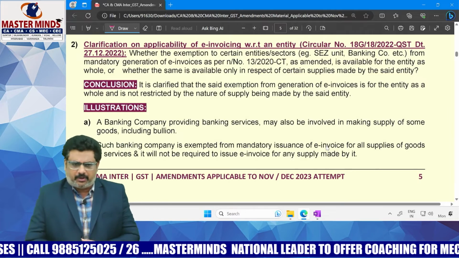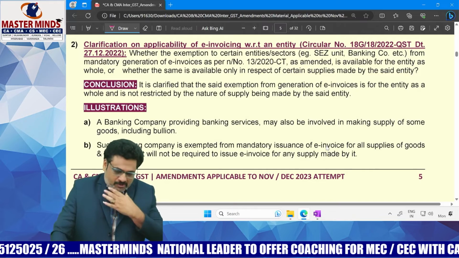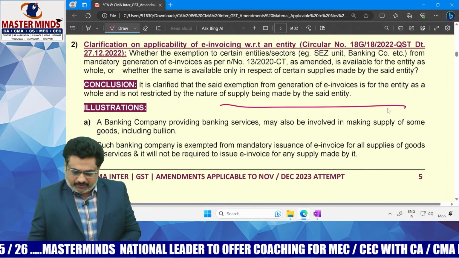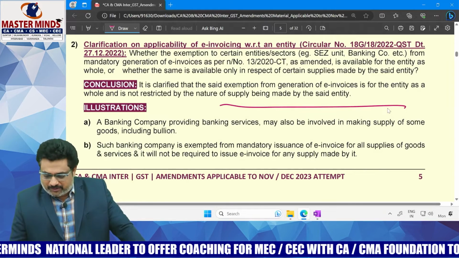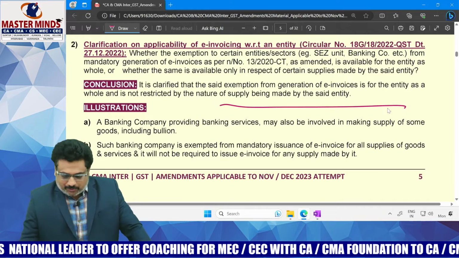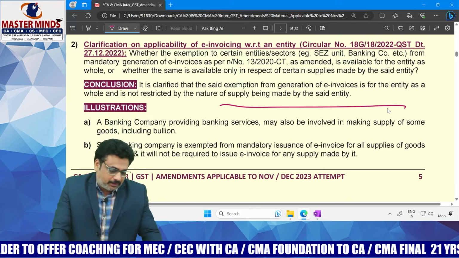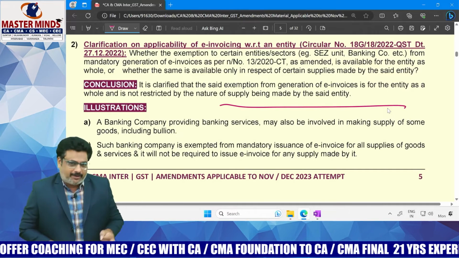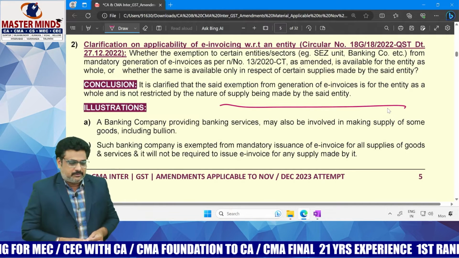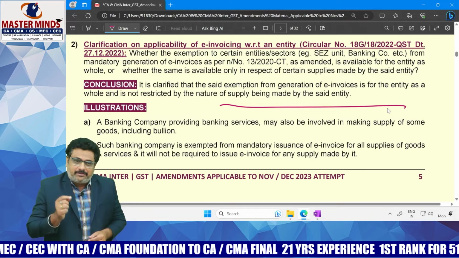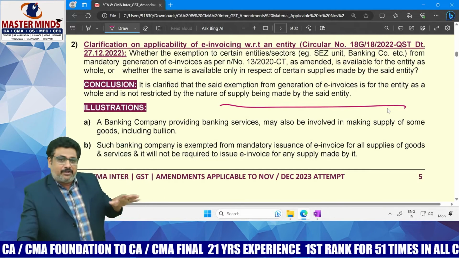Okay, but the question is here. Now the CBIC comes up with the clarification that exemption from the generation of invoice is for the entity as a whole and is not restricted by the nature of supply being made by the said entity. That means the exemption from the mandatory requirement of invoice is available for the entire entity as a whole and not restricted by the nature of supply it makes.